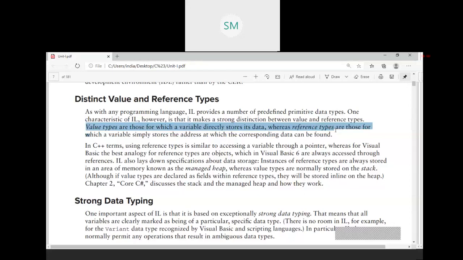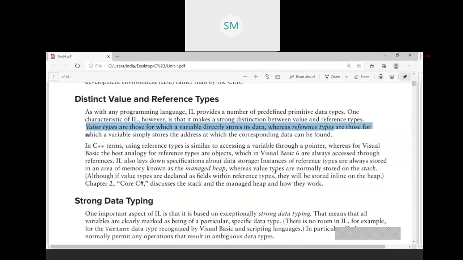Structure is available in C#, but structure comes under the category of value type and not reference type, whereas class is a reference type. Value type is stored in stack. Reference type will get stored in heap. Heap is a normal memory. You know the difference between stack and heap. You have already studied it in data structures.